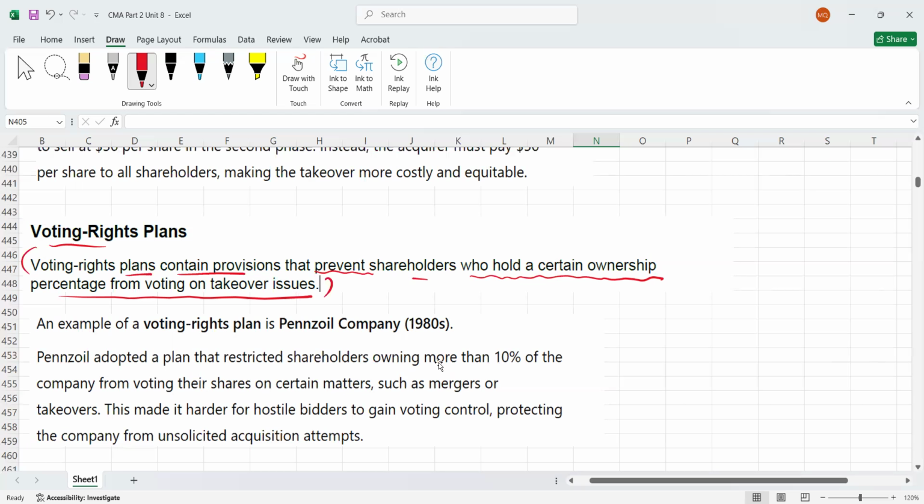Generally, when you are going to sell or acquire, we need the approval of the shareholders in the meetings.